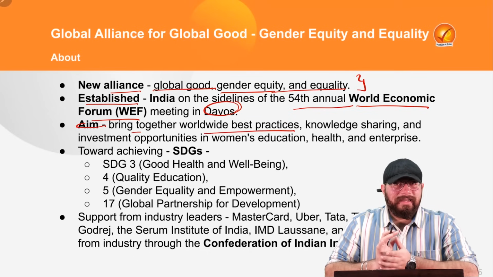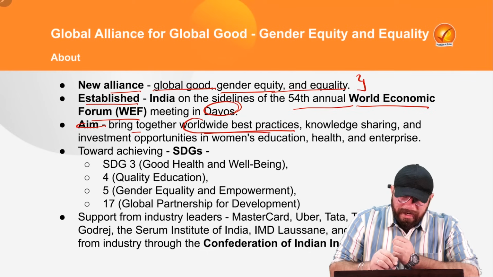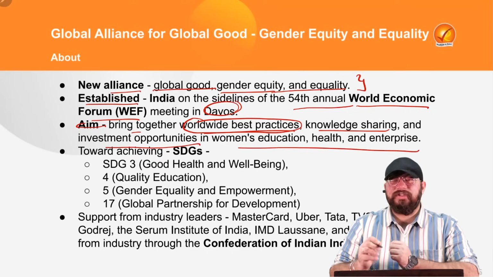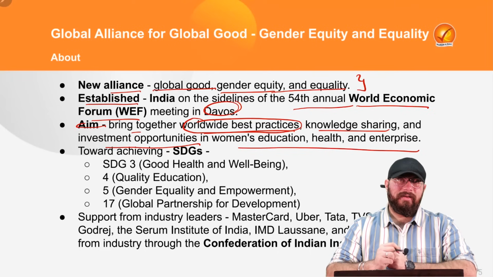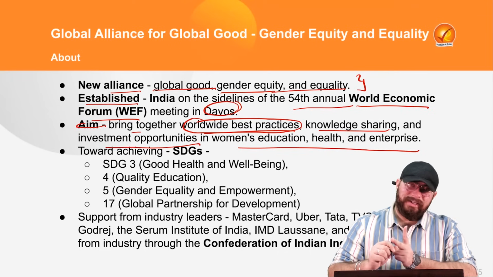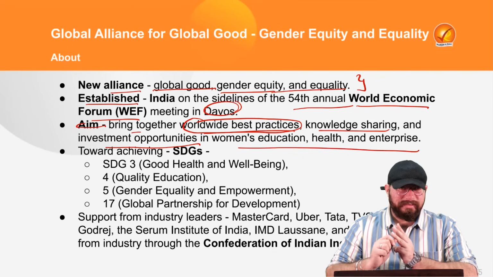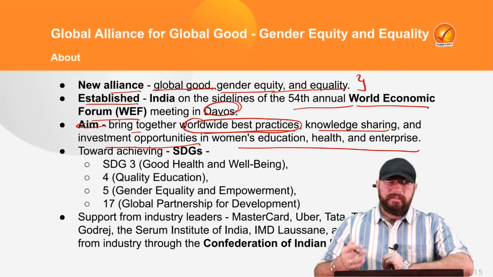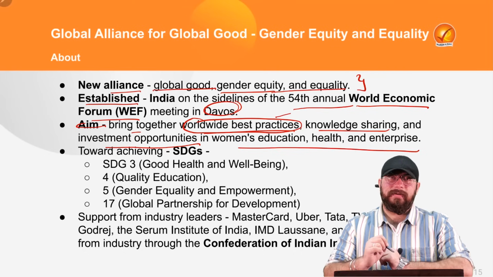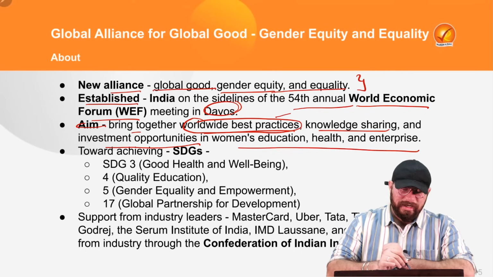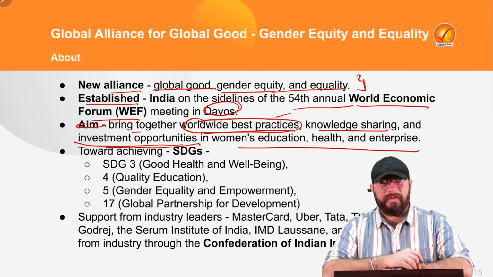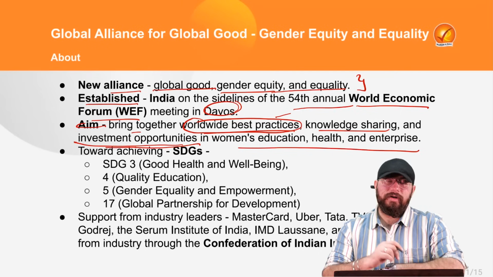What is the Global Alliance actually doing? It is bringing best practices from the world, sharing knowledge amongst each other, and creating investment opportunities in women's education, health and enterprise. So in relation to women's healthcare, education, entrepreneurship, enterprise, startups, it's a forum, right? This Global Alliance is a forum which will bring in the best practices, share the levels of knowledge, and bring in investment opportunities for women's education, healthcare and enterprise. That is what this Global Alliance for Global Good does.